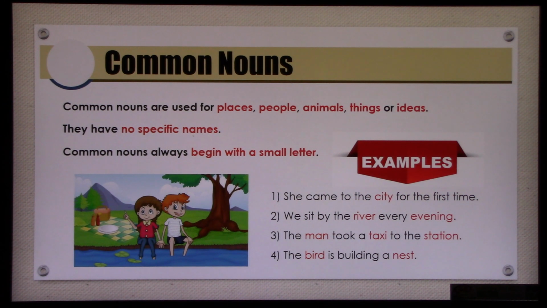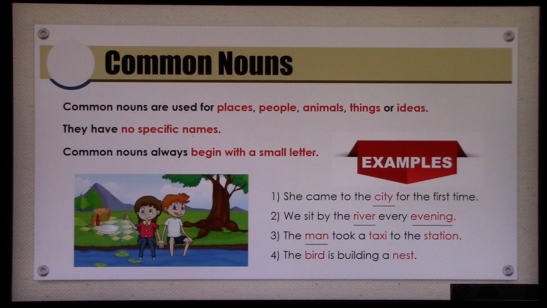Let us see some examples here, children. She came to the city for the first time. So where did she come? To the city. Now city has no name, so it is only a common noun. There are many cities. Nothing is specified here. Sentence number 2: We sit by the river every evening. See how we have underlined the common nouns, and these common nouns are highlighted in red color. So we sit by the river. Now the name of the river is not specified, and we sit every evening.